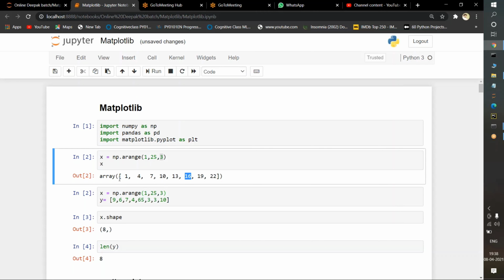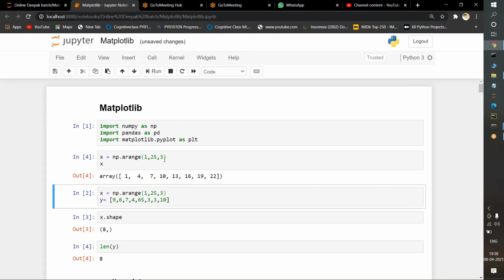The range function goes from 1 to 24, but it steps by 3. Suppose I pass 4 here: between each and every value, this parameter is the step. There is no issue. Now I am going to execute it.